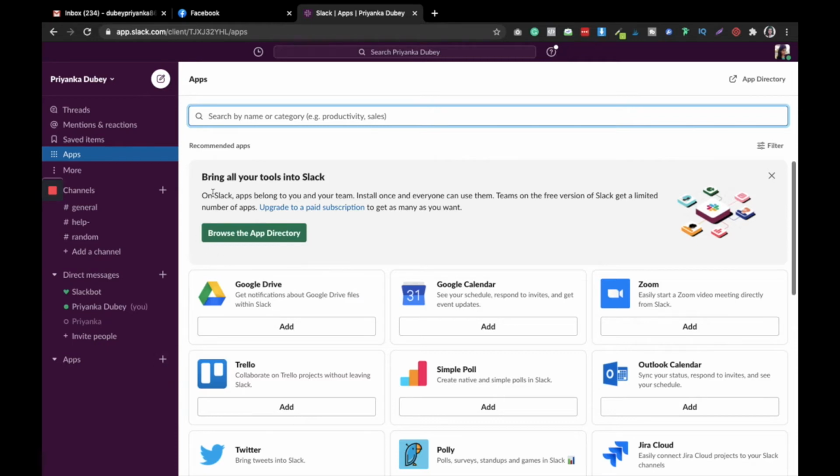Right now, adding apps and doing all these things is perfectly fine, but if you want to use it in a wider way, like in abundance, there is a limitation over here. Now the limitation is that all the features are not available for the free version. For that you have to upgrade to a paid subscription, right? And how you can check it, I am going to show you how.